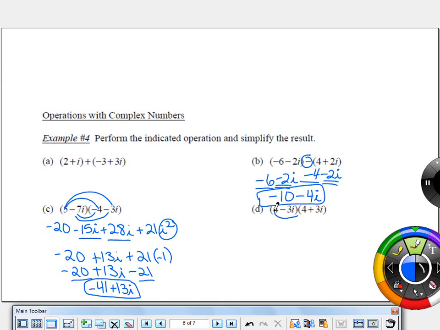So 4 times 4 is 16. 4 times positive 3I is positive 12I. Then negative 3I times 4 is negative 12I. And negative 3I times positive 3I is negative 9I squared. What happens to the middle two terms here? They cancel out, okay? It's just like having 4 minus 3x times 4 plus 3x. The 12x's are going to cancel out.